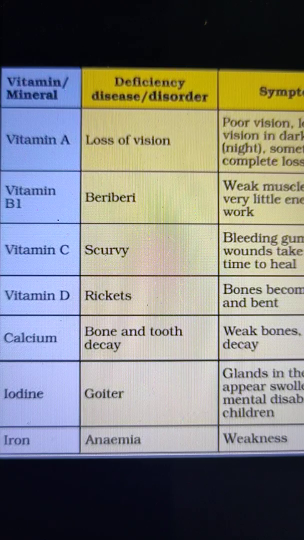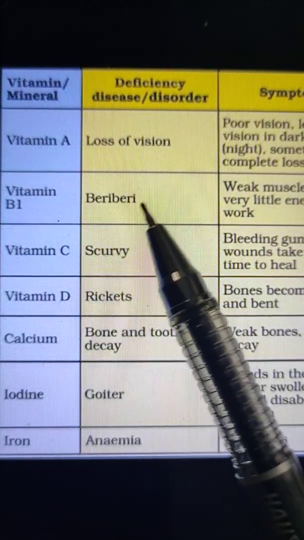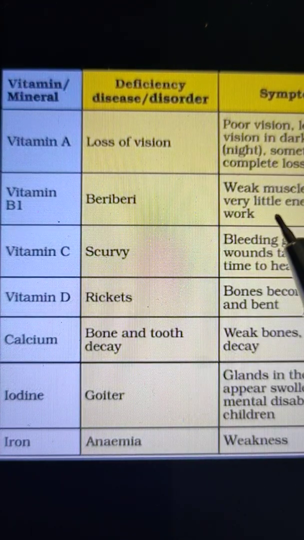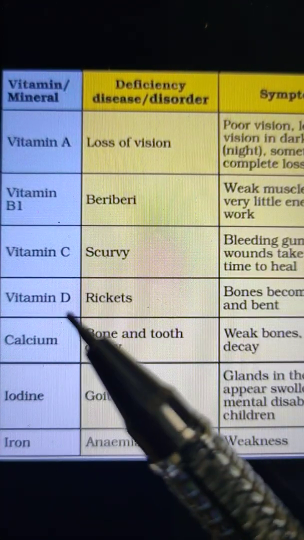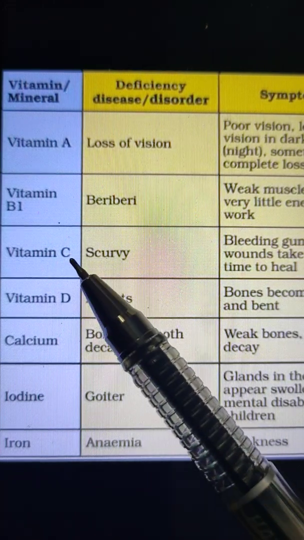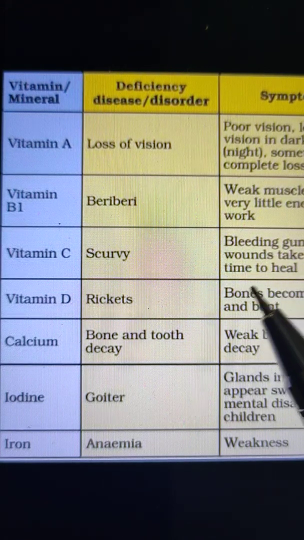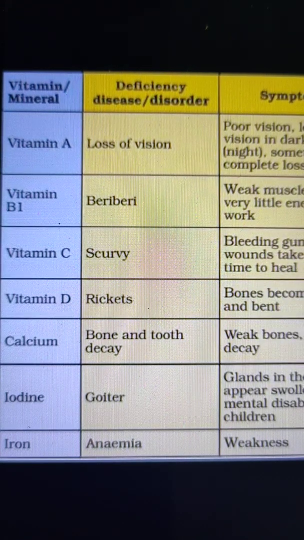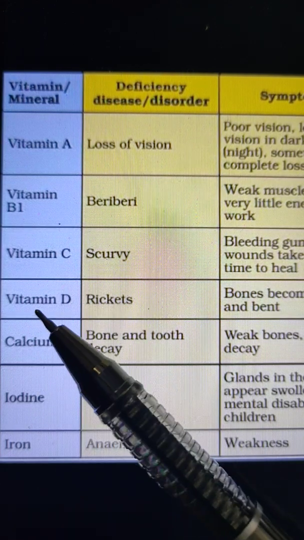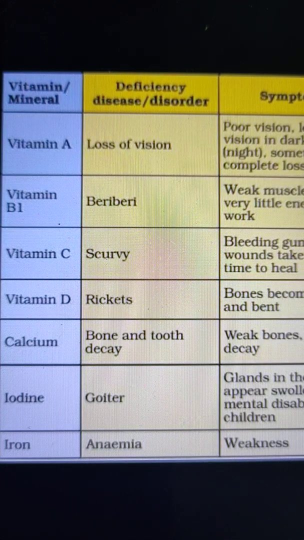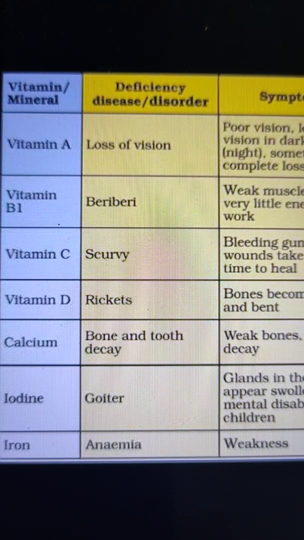Okay. Now the next one is beriberi. The disease is beriberi. The vitamin is vitamin B1, and the symptoms are weak muscles and very little energy to work. Now the next vitamin is vitamin C. The disease is scurvy. The symptoms are bleeding gums, and the wounds take longer time to heal. The next vitamin is vitamin D. The deficiency disease is rickets, and the symptoms are that the bones become soft and bend. And sunlight is the most important source of vitamin D.